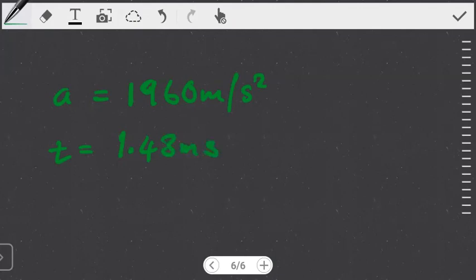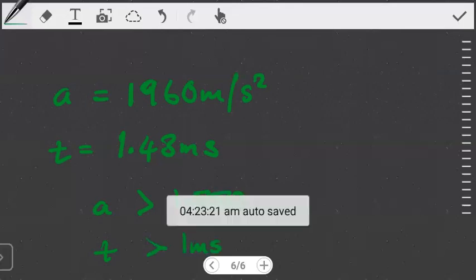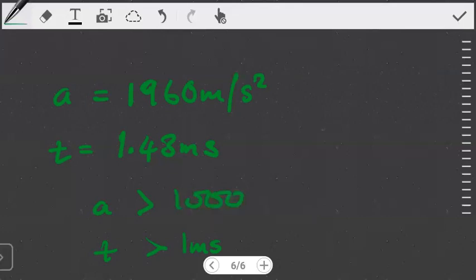Because of that, if we go back to our conditions, you quickly see that the acceleration is greater than 1,000. And apart from that, the time is also greater than 1 millisecond. Because the time and acceleration have both checked out, we conclude that here an injury will occur. So yes, here we expect that an injury is going to occur. This is our conclusion for this case.